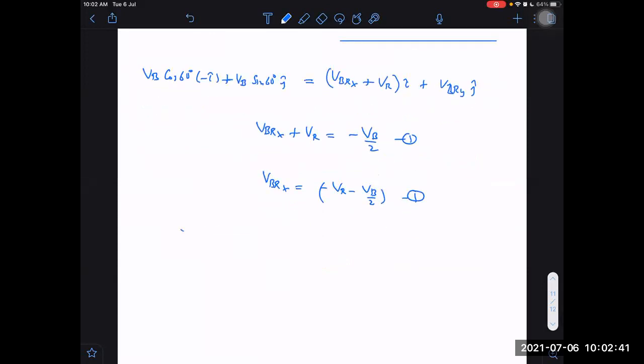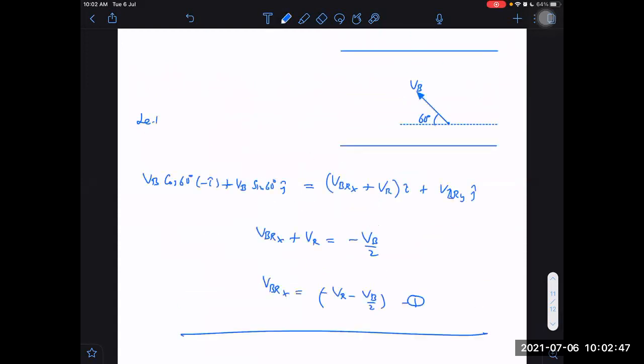Similarly, along the y-axis. We are assuming the VBR vector is equal to VBRX I cap plus VBRY J cap.